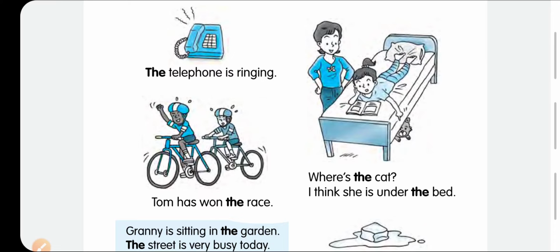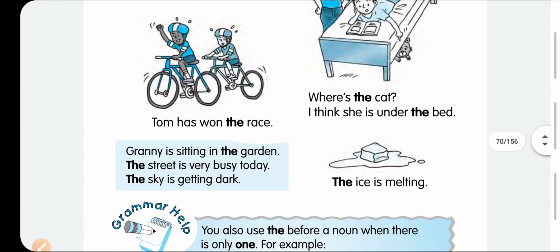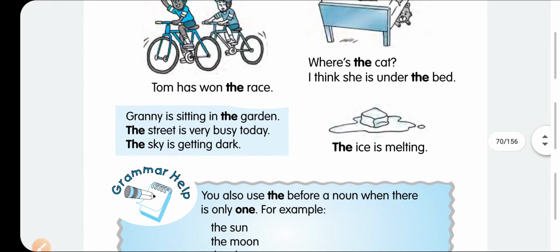Tom has won the race. There was a specific race and Tom has won that one. It means you know about the particular thing. Granny is sitting in the garden. It means a particular garden. It may be your house garden, it may be your park garden.